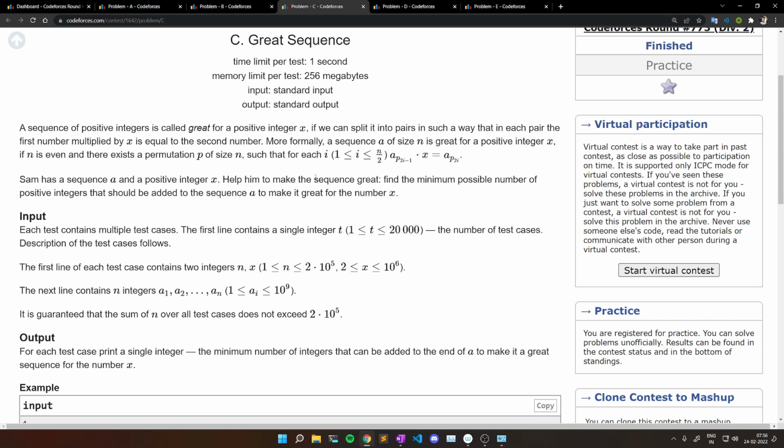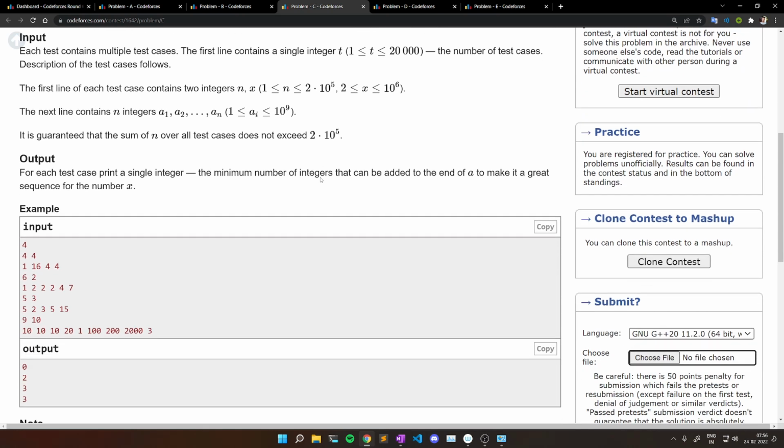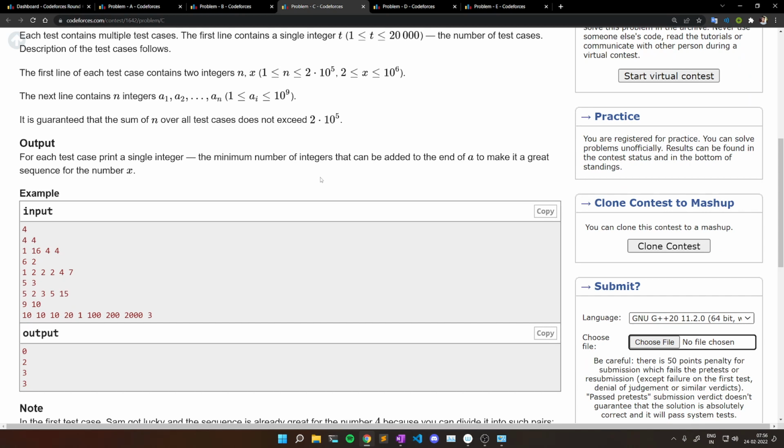Sam has a sequence A and a positive integer x. Help him to make the sequence grade and find the minimum possible number of positive integers that should be added to the sequence A to make it grade for the number x. Now this is a very easy problem, even easier than B and A, for me at least. So let's see how we can do that.